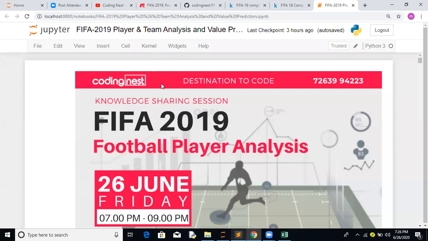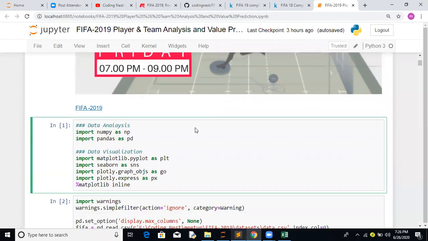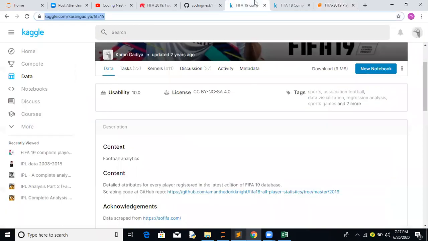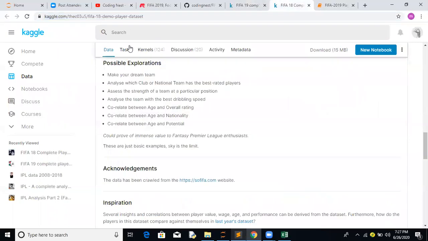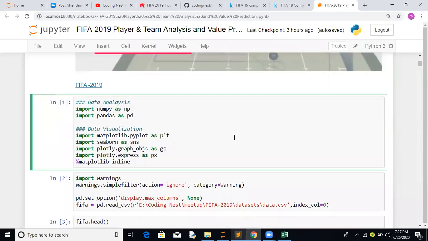So this is the project based on FIFA 2019. Currently there are 2020 and 21, but the EA data for 21 is not yet available, and for 2020 the project is still not available. Somebody has created this 2019 one, on the basis of the official 2018 data coming from EA Sports. This data is extracted from Kaggle.